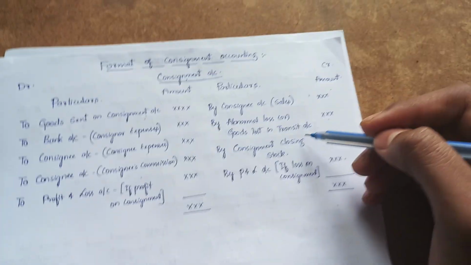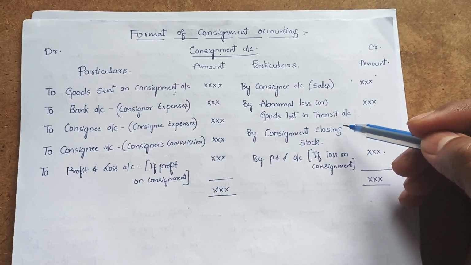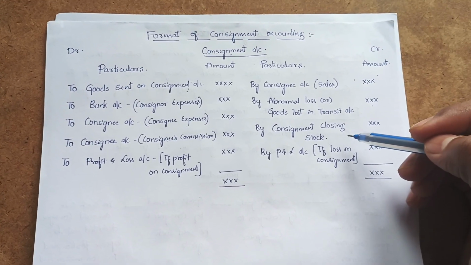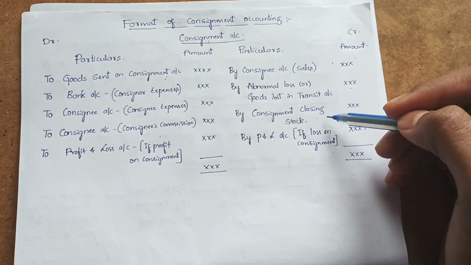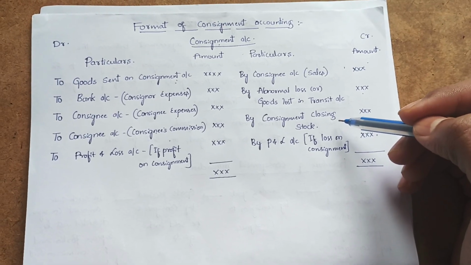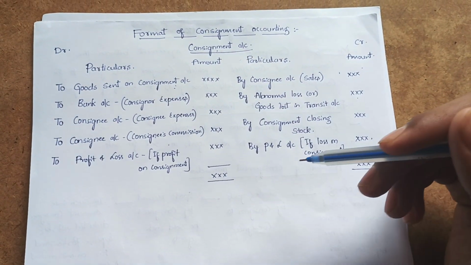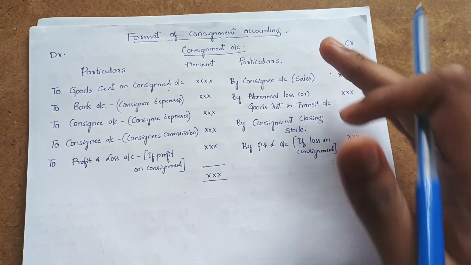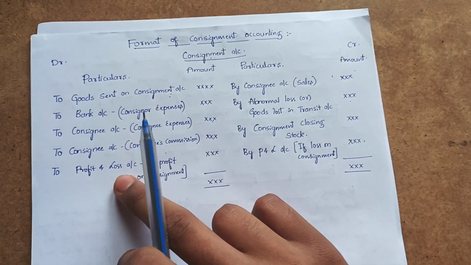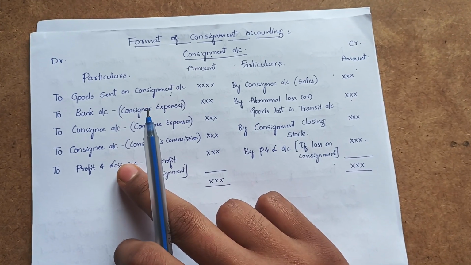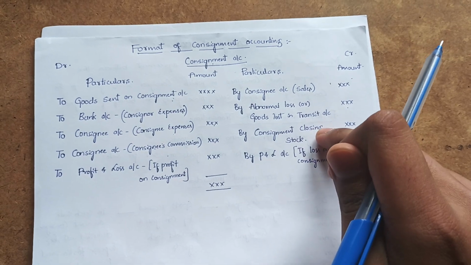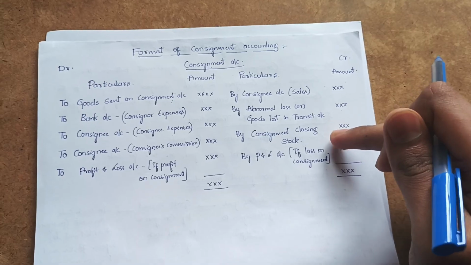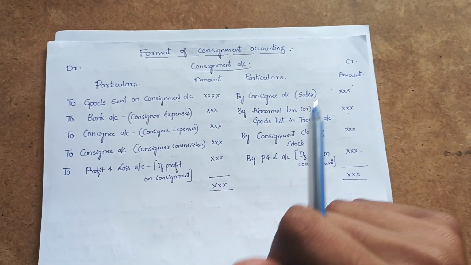And if any goods are left in the consignment at the end of the year, which means the consignee is not able to sell those goods, that leads to the consignment closing stock, which will come on the credit side of consignment account. After adding all these things, we compare which side is higher. If the credit side is more than debit, it becomes a debit balance. Debit balance shows there is a profit on consignment business. If the debit side is higher, it leads to a credit balance. If it is a credit balance, it shows loss on consignment. This is the format of consignment account.